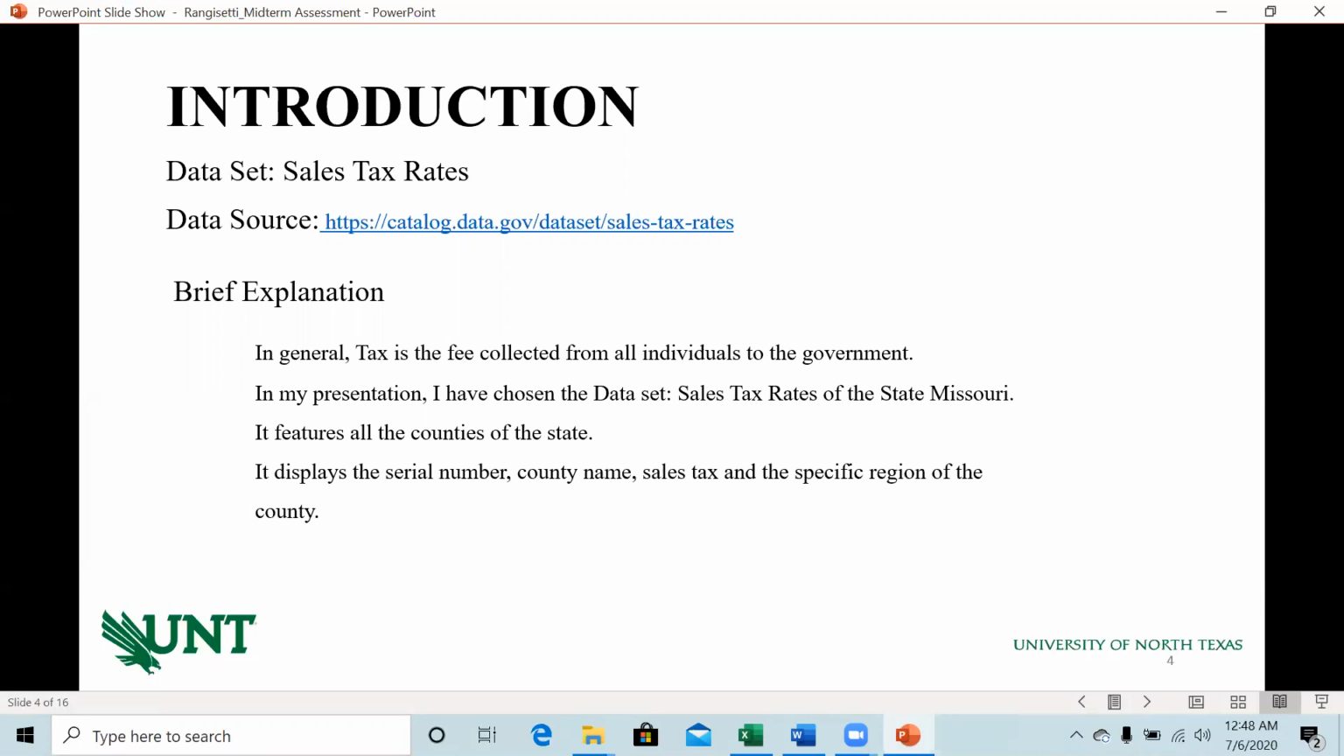In my presentation, I have chosen the dataset sales tax rates of the Missouri state. It features all the counties of the state. It displays sales number, serial number, county name, and sales tax of a specific region of the county. It has a total of 2,900 records.